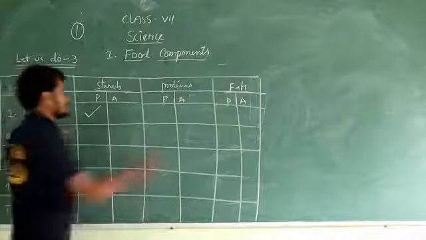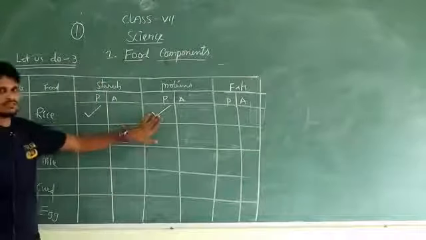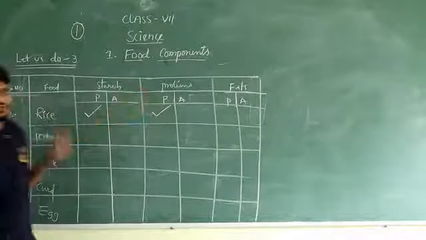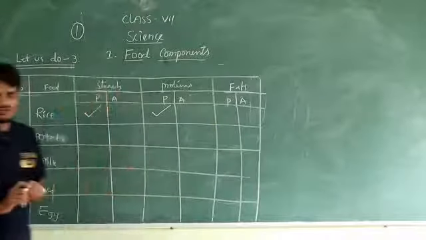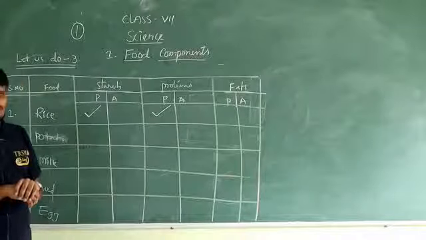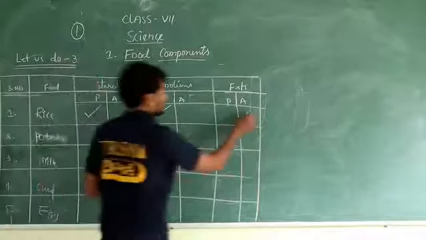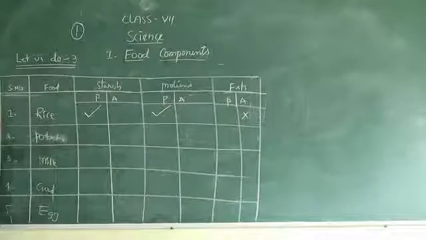Absolutely, proteins are also present in rice. 2.7 grams of protein is present in 100 grams of rice. And next, fats. Is fat present in rice or not? Fat is absent. Fat is not present in rice.